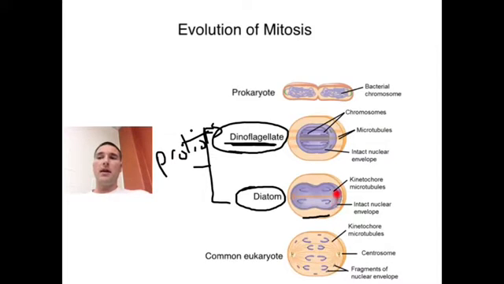So here we have something that is simple. It does not lose its nucleus. The nucleus doesn't fall apart, which is similar to the dinoflagellate, but it makes microtubules, which seems like it's a step closer to being a eukaryote.